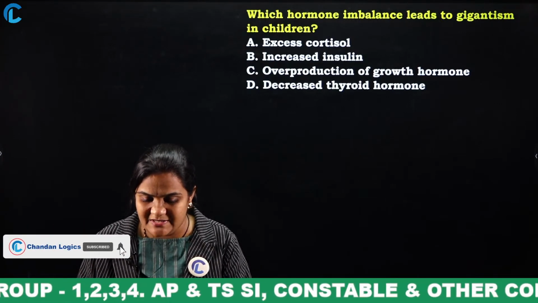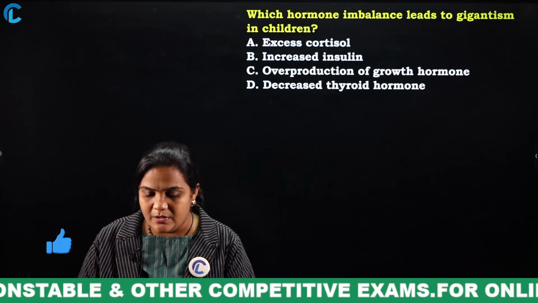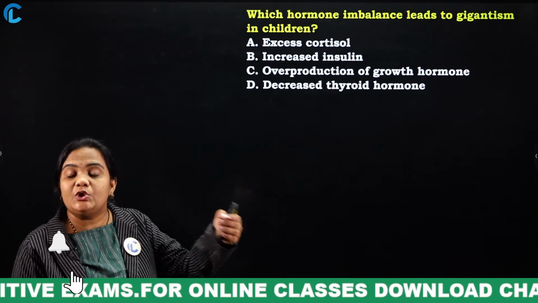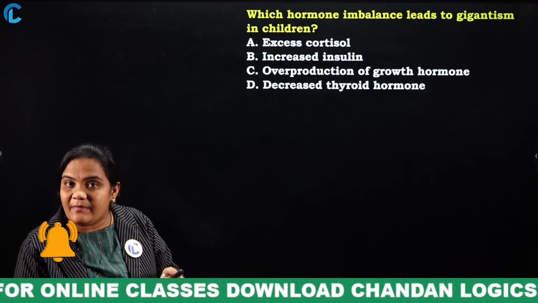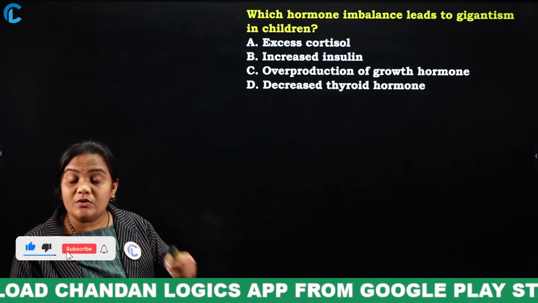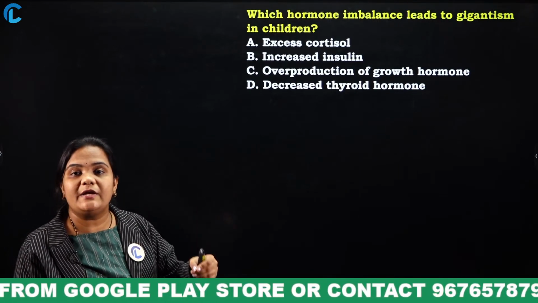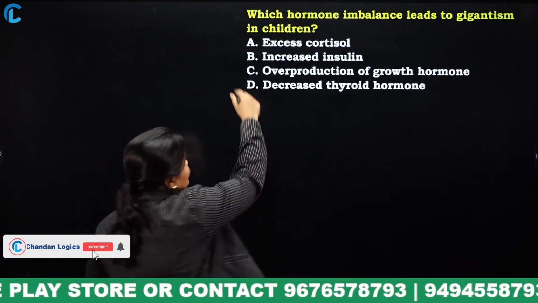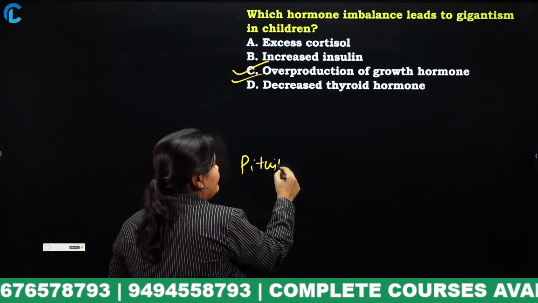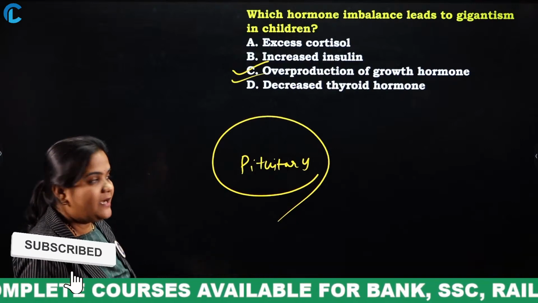What is the answer for this? I have discussed it already. Yes, very good. Due to the overproduction of growth hormone. Due to less production of growth hormone, what condition will appear? Dwarfism. Due to overproduction of growth hormone, it will lead to gigantism. Yes, very good. Growth hormone is released from the pituitary gland.